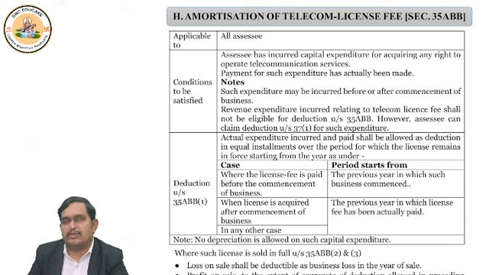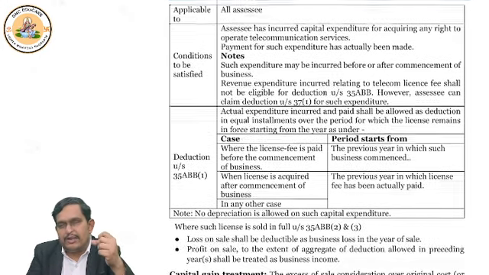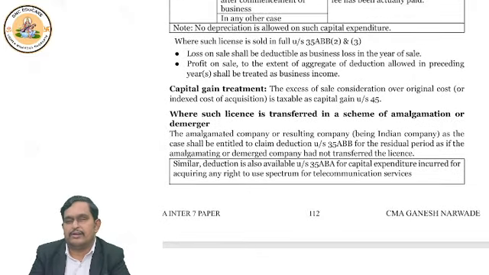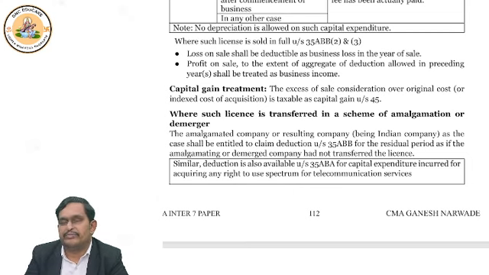Revenue expenditure is allowed as deduction under section 37. Done. Now, when we talk about deduction, the date of payment or date of commencement of license, whichever is later, is the start period. And what is the end period? The end of license is the end period.